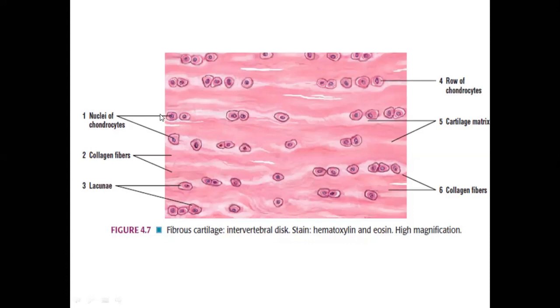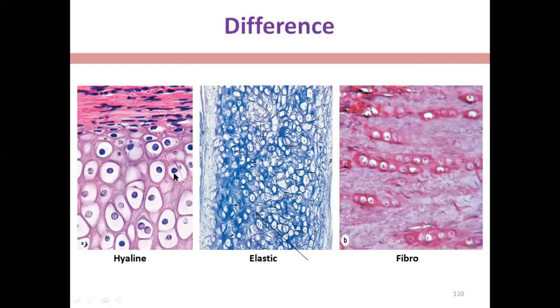Again, let's see the difference between the three types of cartilage. This is the hyaline cartilage, this is the elastic cartilage, and this is the fibrocartilage. Why is this hyaline? Because it is transparent. Why is it transparent? Because the refractive index of the collagen fiber is the same as the refractive index of ground substance, and there is presence of perichondrium. So it is hyaline. Why is this elastic? Because there is abundance of elastic fiber and there is also perichondrium. Why is it fibro? Because there is dense collagen fiber and the cells are arranged in a single row and there is absence of perichondrium. It is called the fibrocartilage.